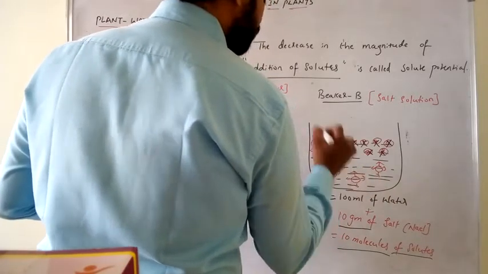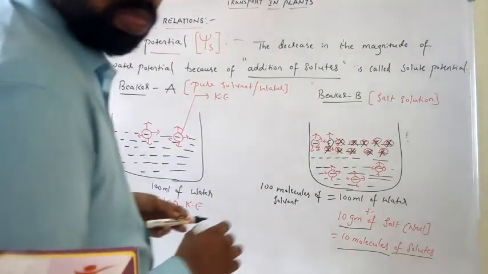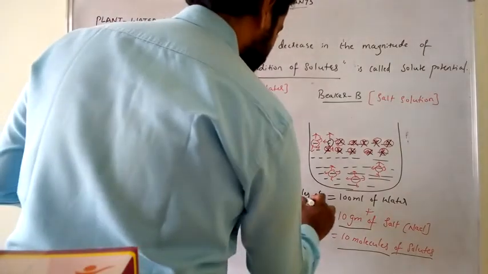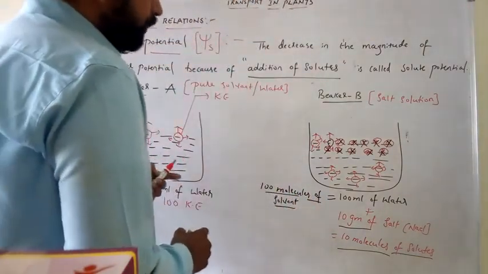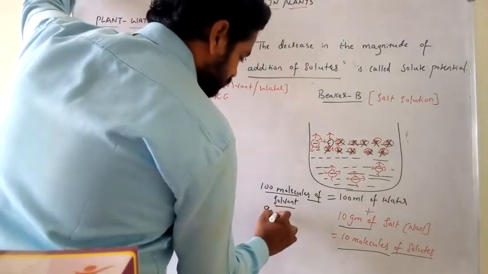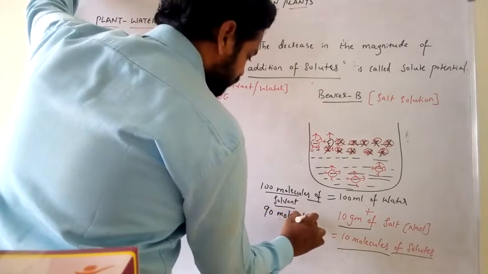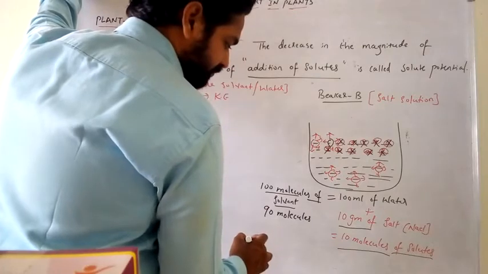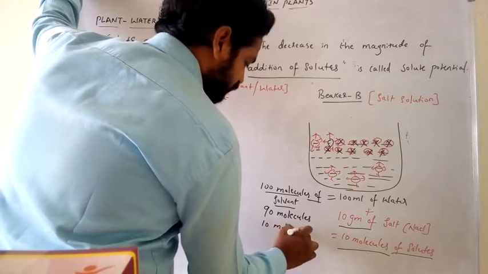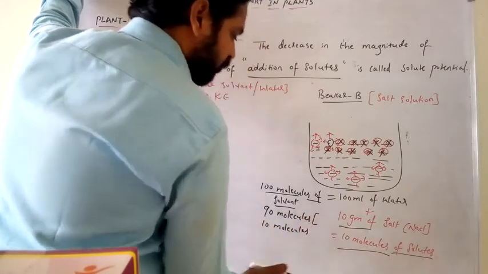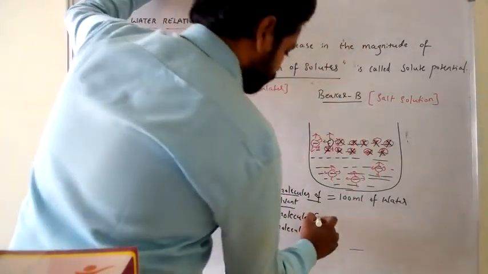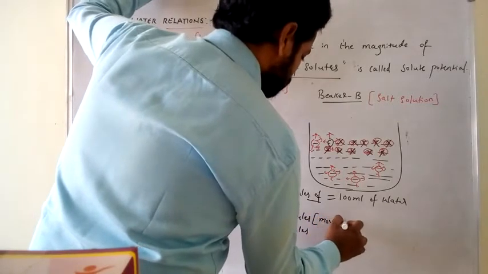Now, among the 100 molecules of solvents, how many molecules of solvent are moving in all directions? 90 molecules of solvents are having movement. 10 molecules of solvent lost their movement. 90 molecules of water are having movement, and 10 molecules of solvent, no movement.